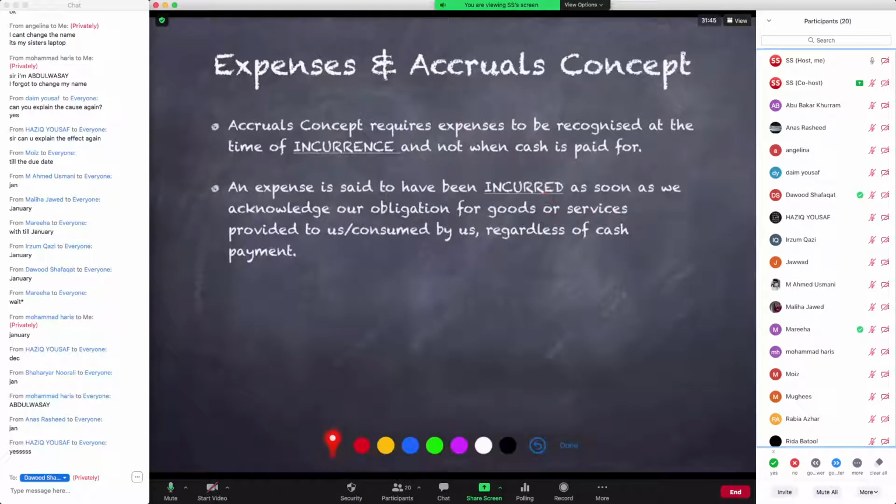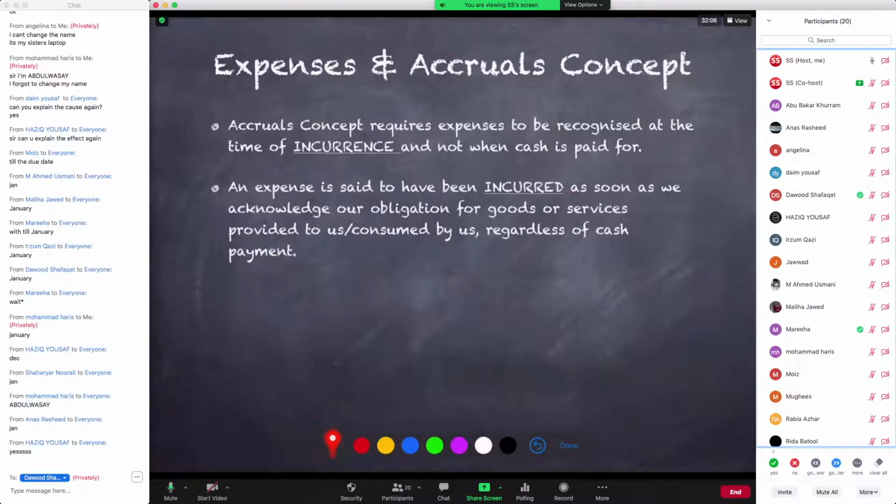उस वक्त नहीं जब आप कैश पे करते हैं. कैश पेमेंट का कोई ताल्लुक नहीं है सारी चीज से. इनफैक्ट accruals concept says you'd completely disregard when you pay for cash. It is the incurrence of an expense which decides whether an expense happens or not. So it's the expense, and when do we incur an expense?